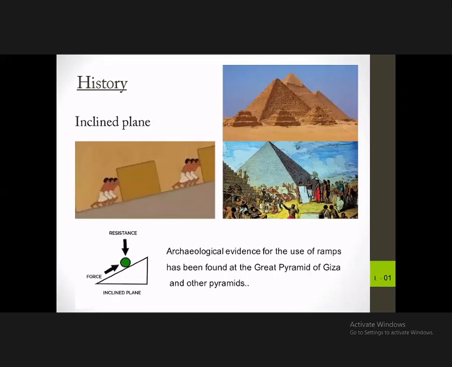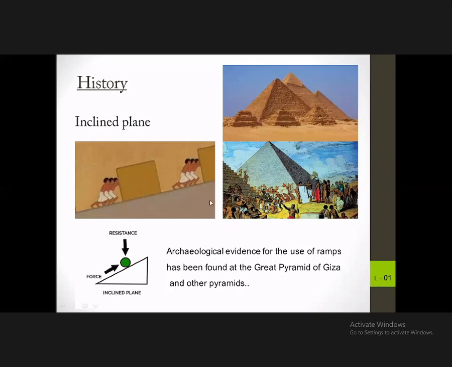And then the inclined plane. You can see here, you could move some heavy masses along an inclined plane better than lifting directly. This principle was used in the construction of the Great Pyramids. You can see here, they moved the heavy stones along an inclined plane.